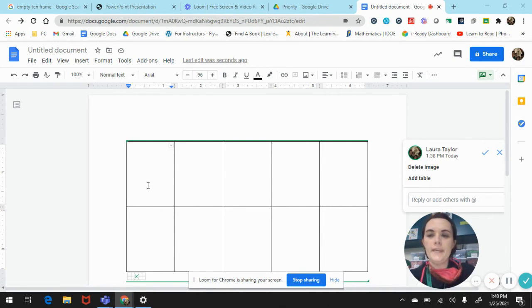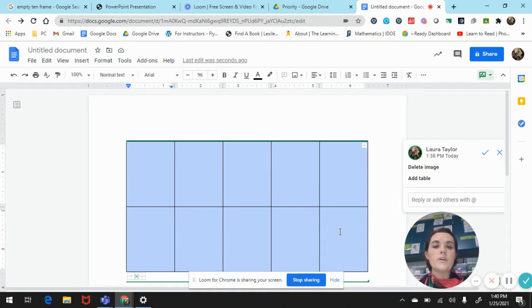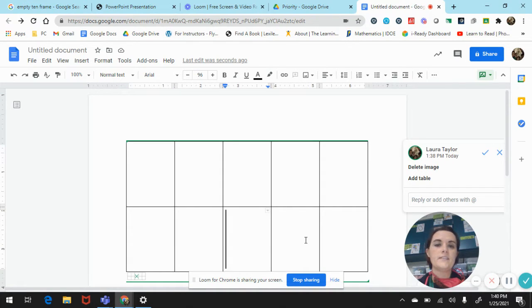So we're going to begin by looking at this picture here. This is what we would call a 10 frame. It's called a 10 frame because there are 1, 2, 3, 4, 5, 6, 7, 8, 9, 10 blocks, okay? There are 5 on the top and 5 on the bottom.